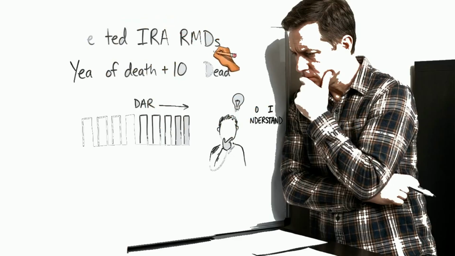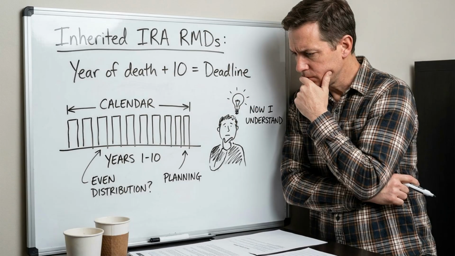Inherited IRA holders. If you inherited an IRA after 2019 from a non-spouse, confirm your 10-year clock. What year did the original owner die? Add 10 years. That is your hard emptying deadline. Make a tax-efficient distribution plan that spreads the income over the 10 years to avoid a massive taxable year at year 10.